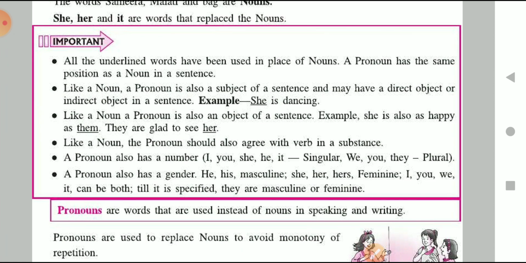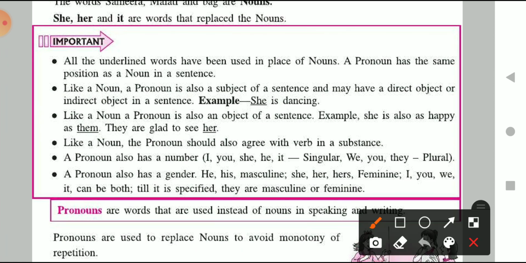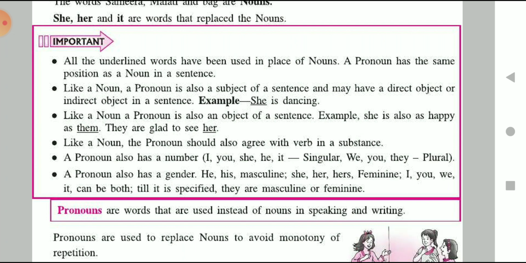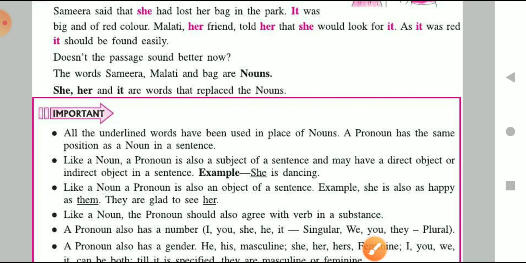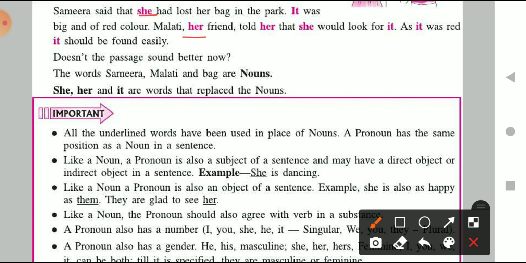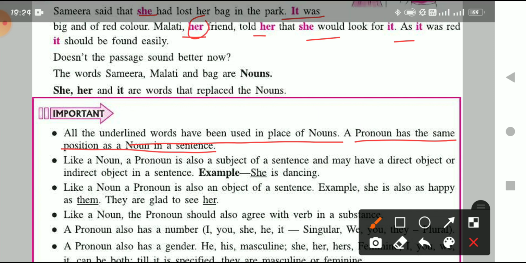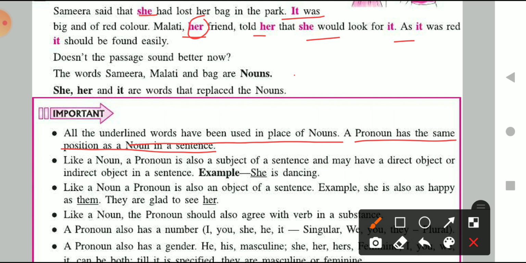Now let's move on to some important points while we are doing pronouns. All the underlined words have been used in place of nouns. Here in the above sentence, all the underlined words, like she, her, it, her, she, it, are used in the place of nouns. So you can easily understand that a pronoun helps us to understand which noun it is. A pronoun has the same position as a noun. Position means if we want to remove this pronoun, we can simply add here the name of the noun.